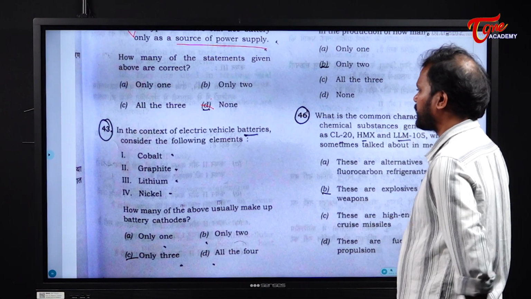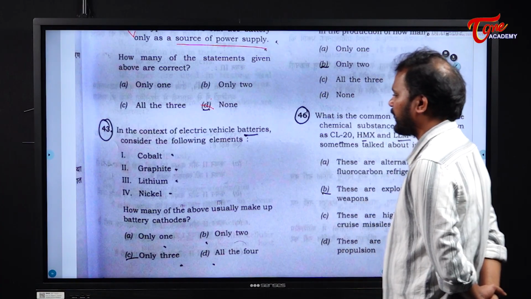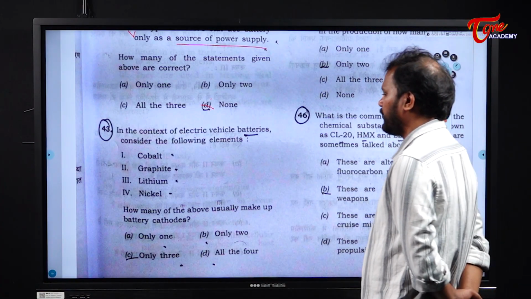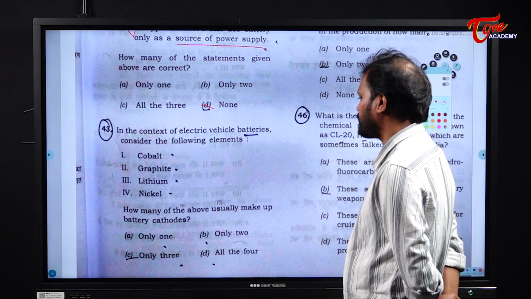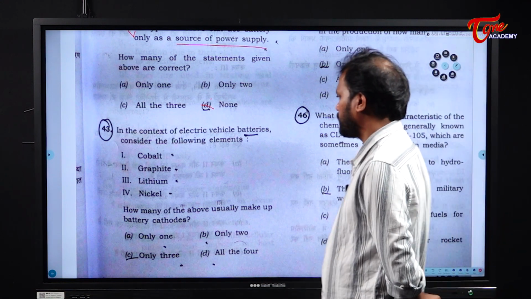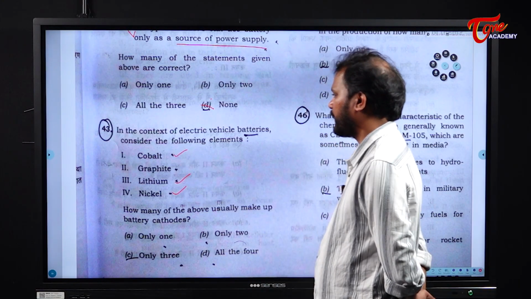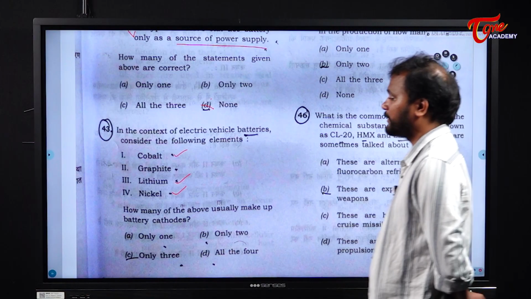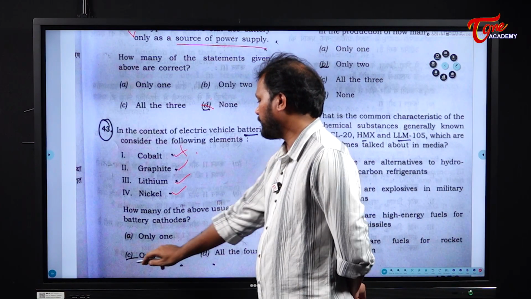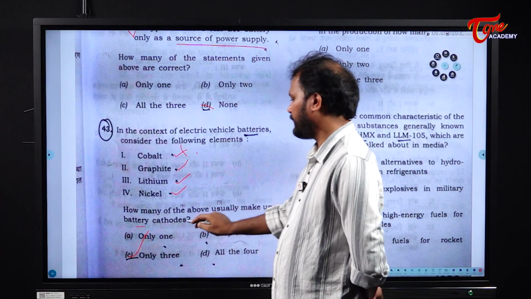In the context of electric vehicle batteries, consider the following elements: cobalt, graphite, lithium, nickel. Okay. Now, how many of the above usually make up battery cathodes? Okay. So the lithium, nickel, and cobalt. Okay, these 3 make up the battery cathodes. Clear? Next.